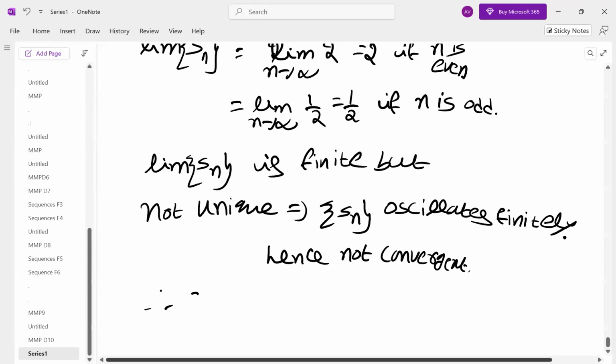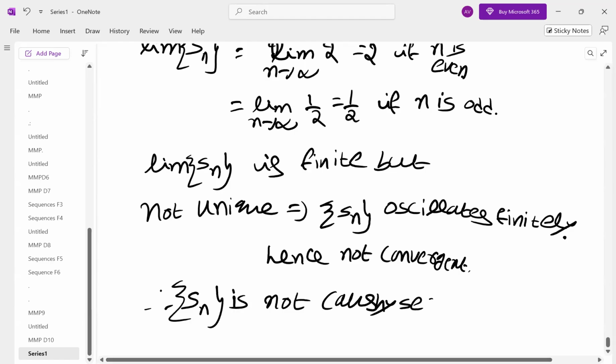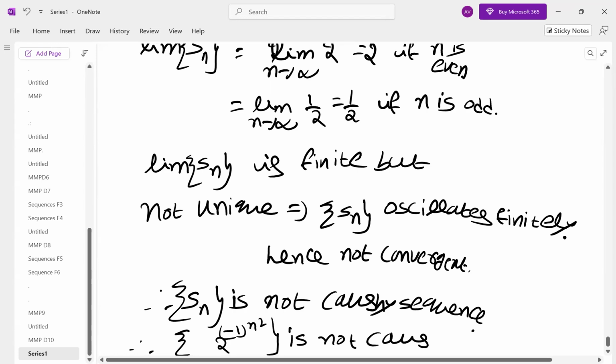Therefore, sequence Sn is not Cauchy. Therefore, the sequence minus 1 power n square is not Cauchy. This is how we have to work out questions.